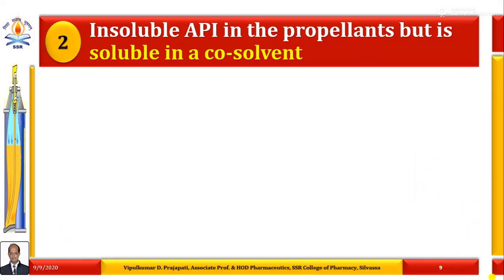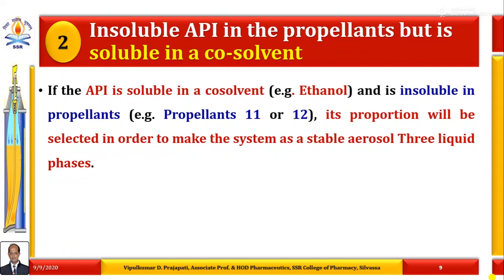The second provision is known as insoluble API in the propellants, but soluble in a co-solvent. If the API is soluble in a co-solvent, that is ethanol, and is insoluble in propellant, for example propellant 11 and propellant 12, its proportion will be selected using a ternary phase diagram in order to make the system a stable pharmaceutical aerosol three liquid phase system.